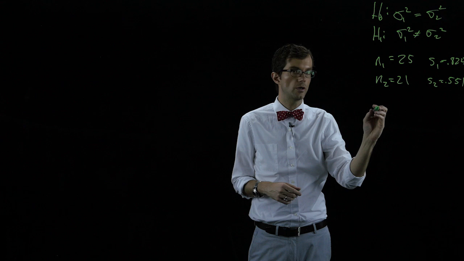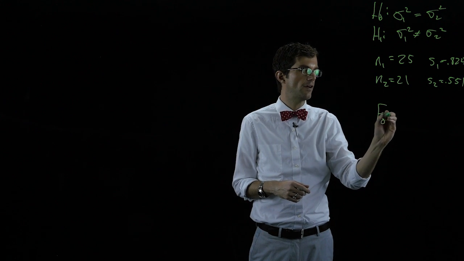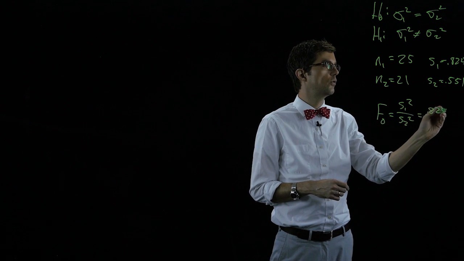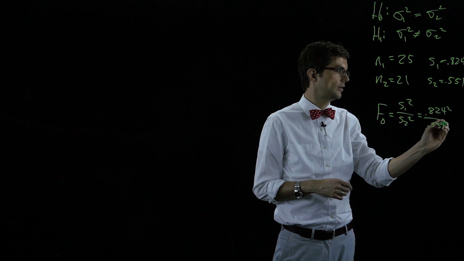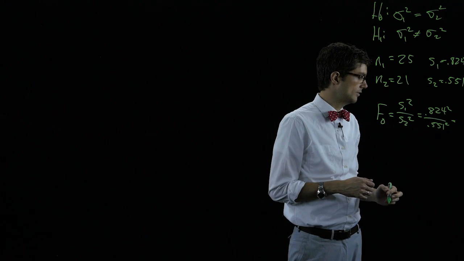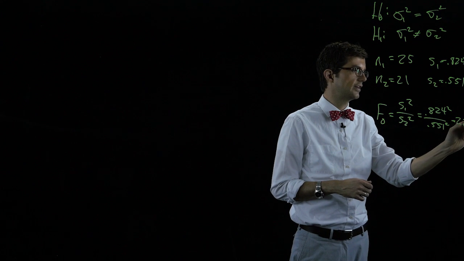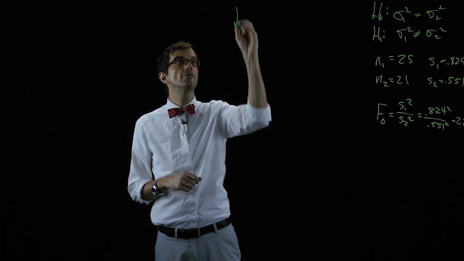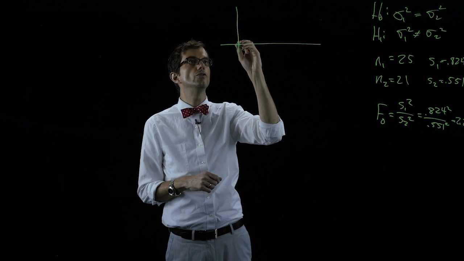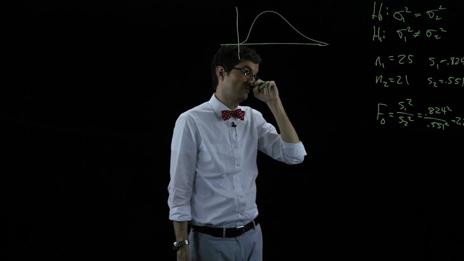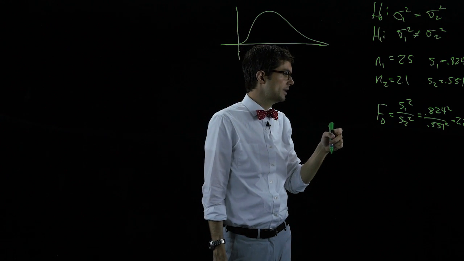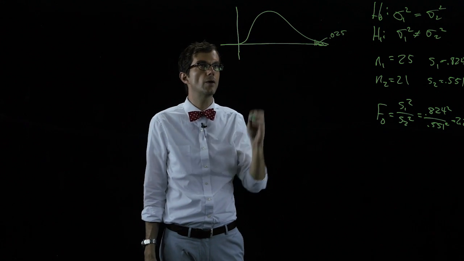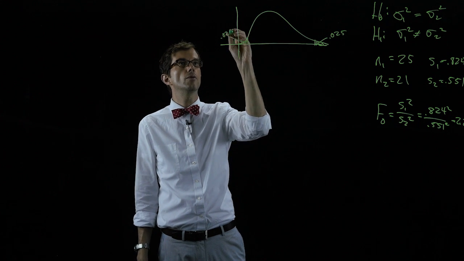Okay, so our F statistic, F naught, is S1 squared divided by S2 squared. That is 0.824 squared divided by 0.551 squared, and that number is 2.236. Okay? So now let's go to our F distribution, and we'll use the critical value approach. We wanted to be 95% confident in this result. So let's put 0.025 in the upper tail and 0.025 in the lower tail.